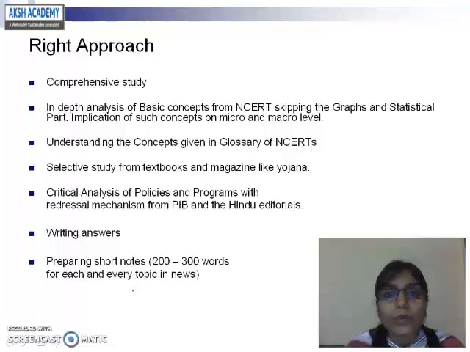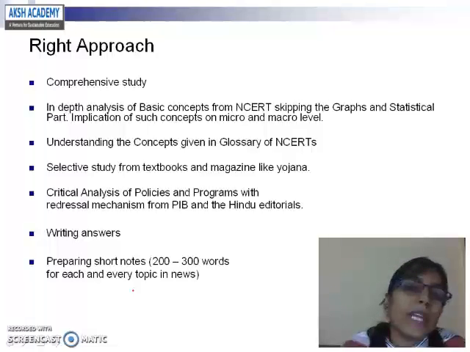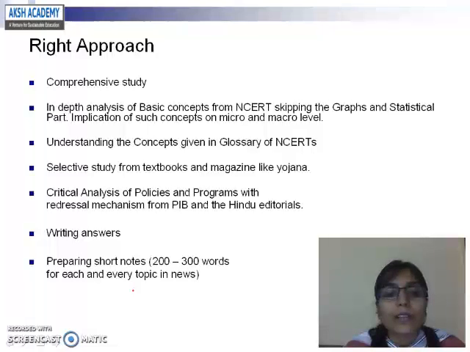So do skip these portions and just read the basic concepts. Just read what the implications are, what the impacts of these basic concepts are on the macro and micro level economy. You have to just do a depth analysis of these things. After that, understand the concepts given in the glossary of NCERTs. In the economics NCERTs, you will find a glossary in the last pages. Do go through that glossary, find the various economic terms from there and clear your concepts according to those terms. Understand how to draw the implications of these concepts on micro and macroeconomic level.